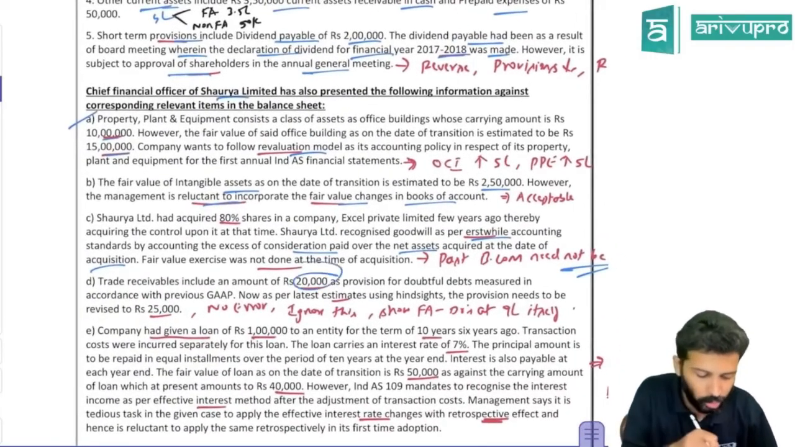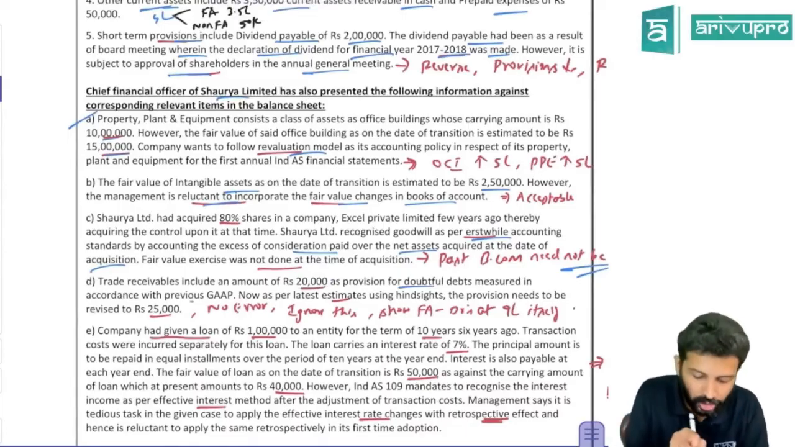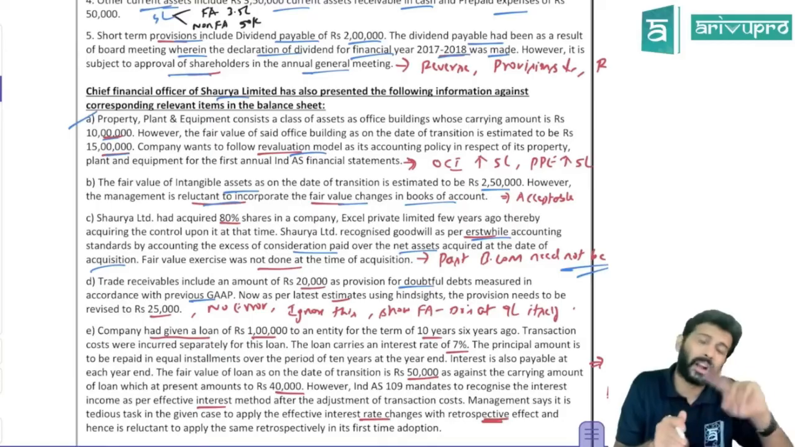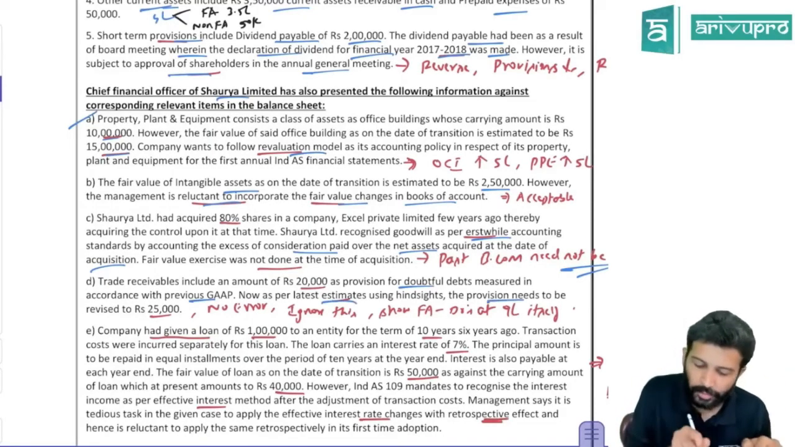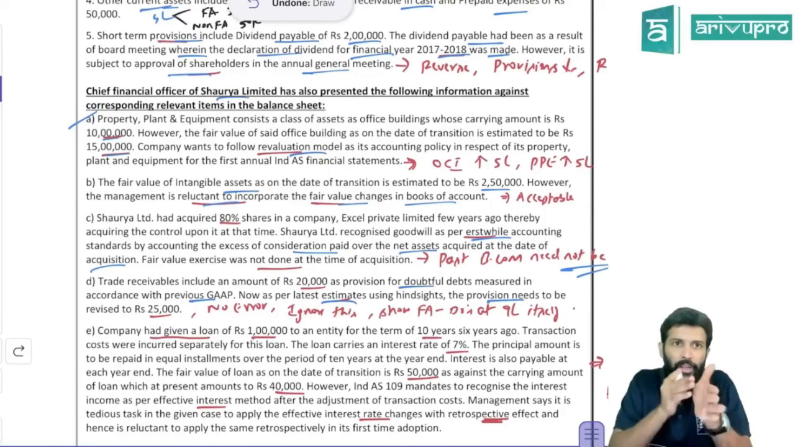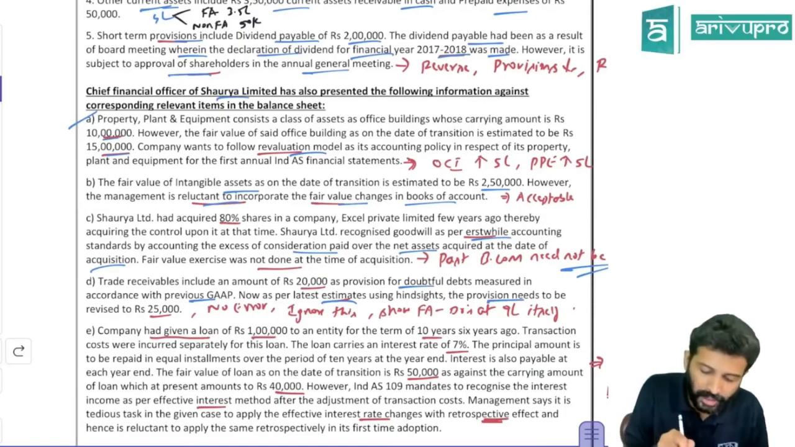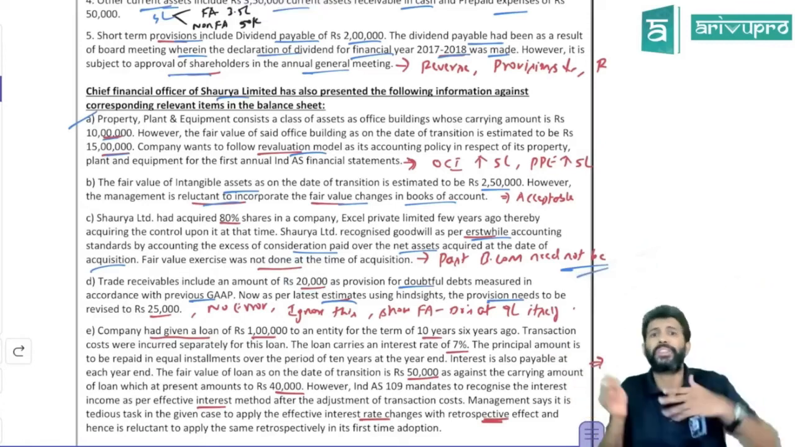The trade receivable amount of 20,000 includes an amount of 20,000 as provision for doubtful debts measured in accordance with previous GAAP. Provision for doubtful debts is an estimate. There's an estimate as per the accounting standard. Now, as per the latest estimate, using hindsight, the provision needs to be revised to 25,000. So provision is based on circumstance. When that time the provision made was 20,000. Later on, now in the date of transition, if you look back, provision will always be